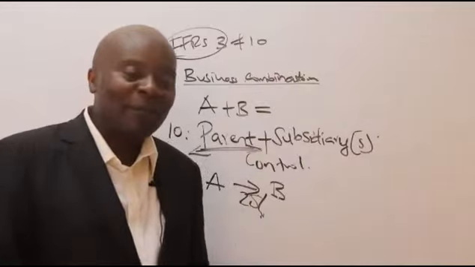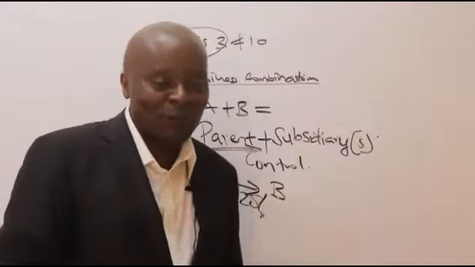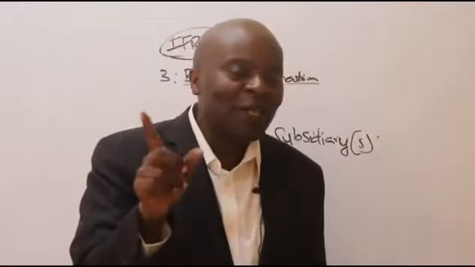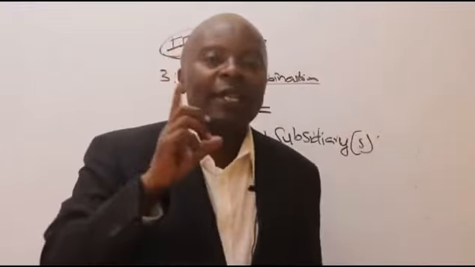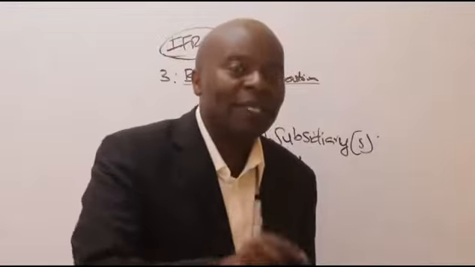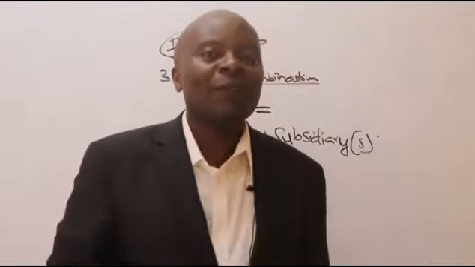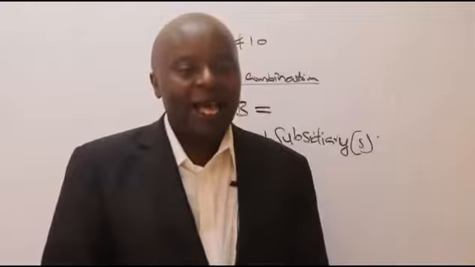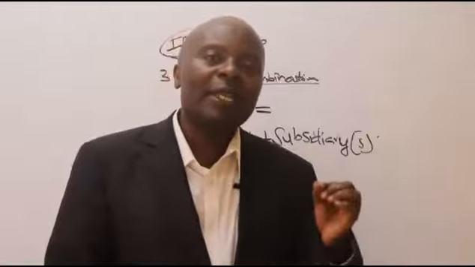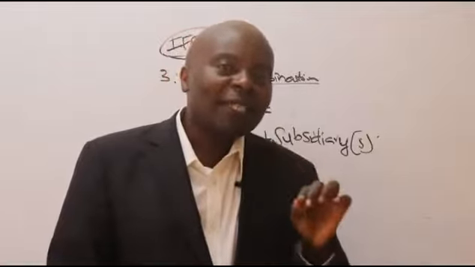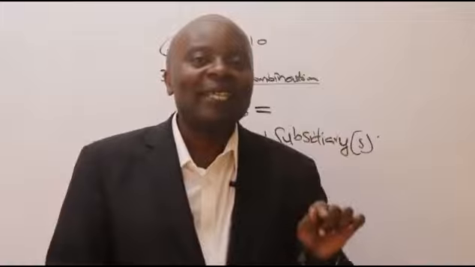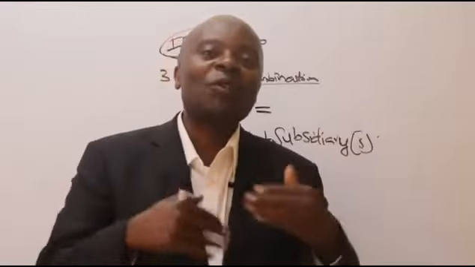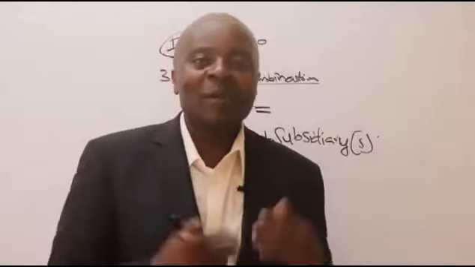If you look at your past papers, especially for the students who are doing CPA section 6, you will see where they are telling you that A has got 40% shares in B. And they're quite clear in their mind. The CASNEB examiners nowadays are very good. They're highly trained. So they'll tell you that A has got 40% in B. And then somebody will start making the assumption that because A has got 40% in B, that 40% is below 50%, so it will be an associate. We'll be looking at associates later.